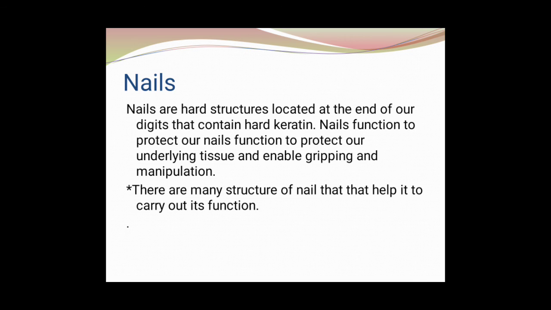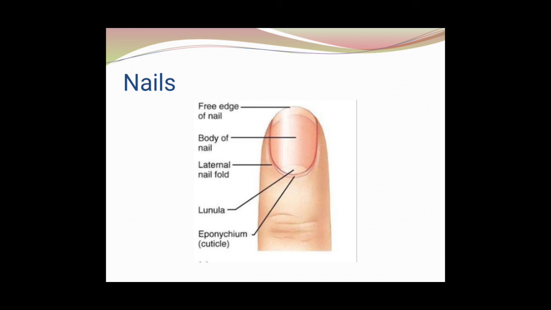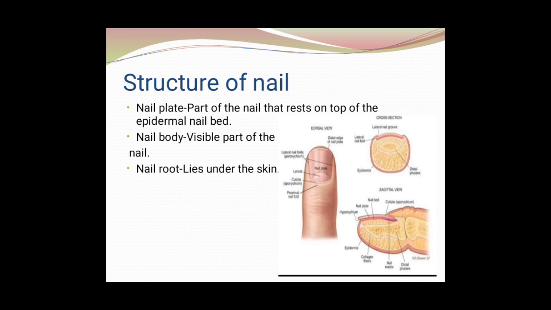There are many structures of nails that help it carry out its function. So let's start with the parts of the nails. Nail plate, the part of the nail that rests on top of the epidermal nail bed. Nail bed, deep to the nail plate, nourishes and protects the nail. Nail body, the visible part of the nail. Nail root, lies under the skin.